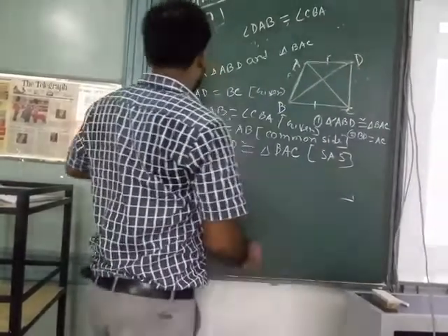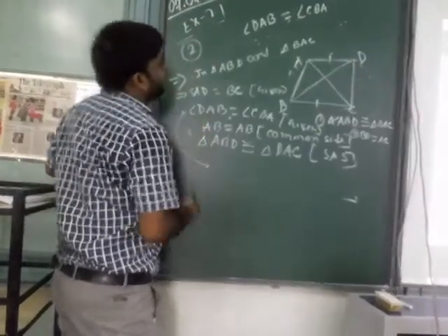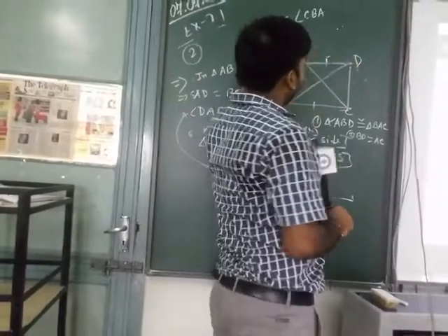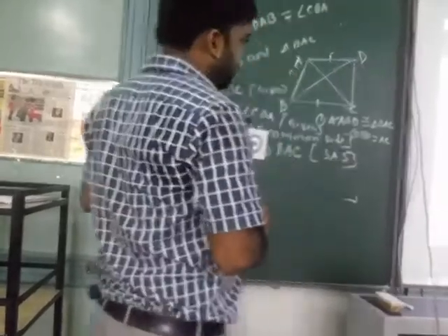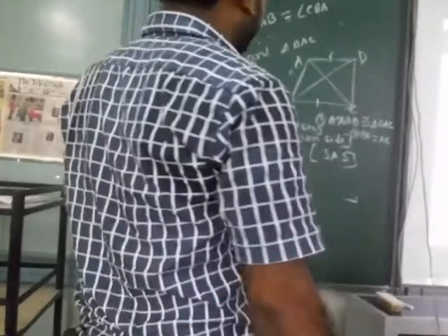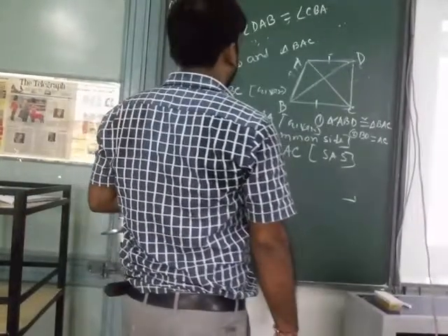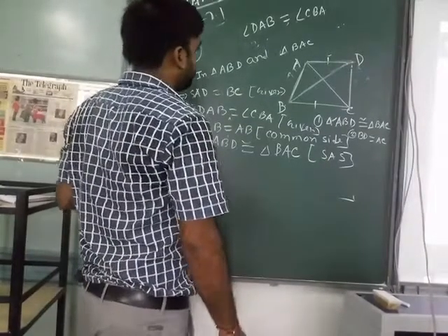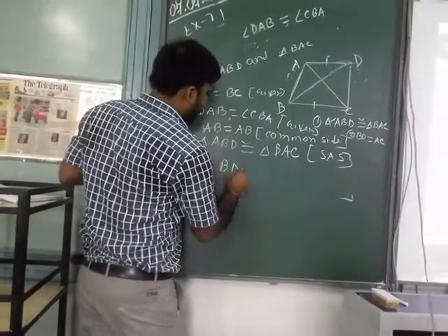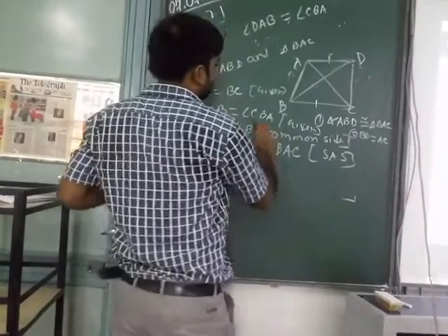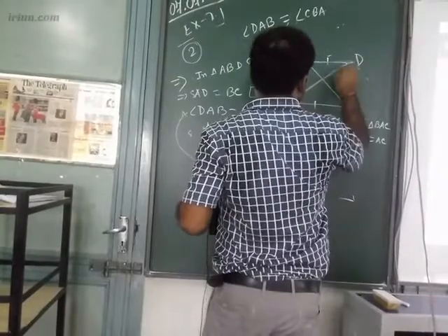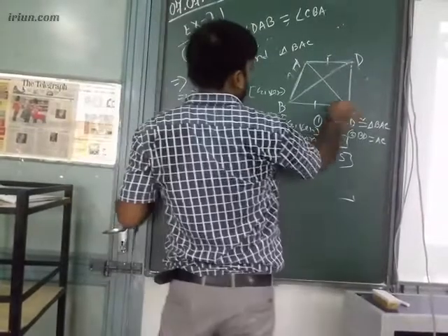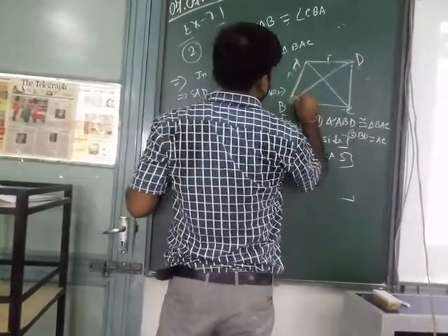How will I prove this? Now students, the opposite angle of DAB, that is BD, and the opposite angle of CBA, that is AC.